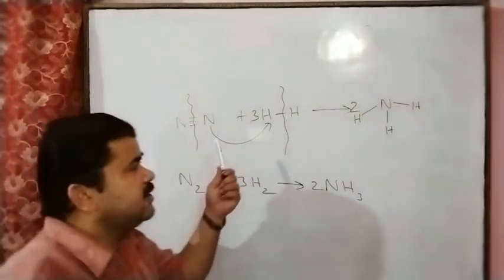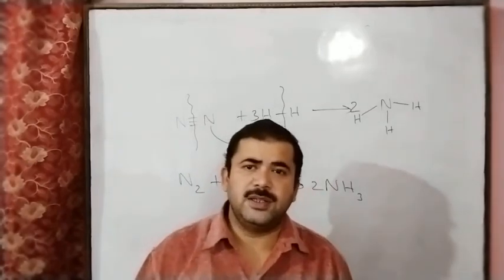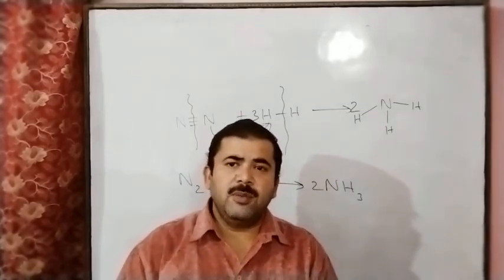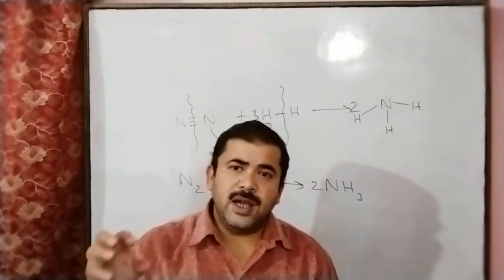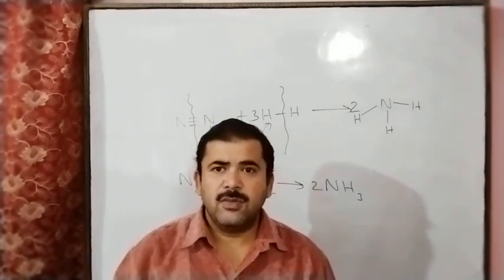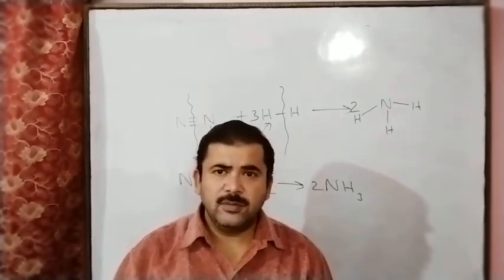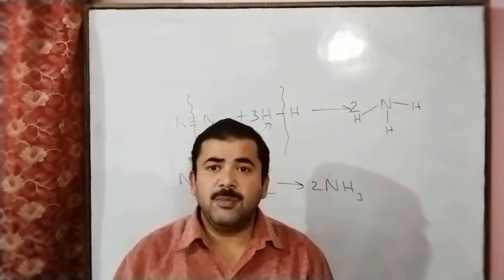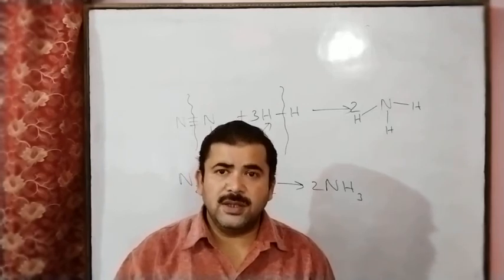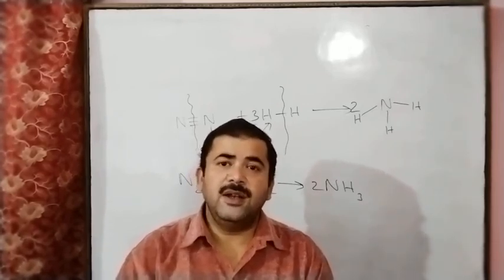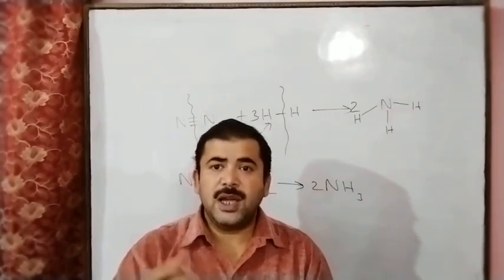So here we can see that arrangement of the atoms takes place. Breaking of the bond and formation of the bond takes place. So here energy is absorbed or evolved. In this way, in many reactions the energy is absorbed. Suppose we take a very common example, photosynthesis. Photosynthesis is a chemical change, and here light energy is required, sunlight energy is absorbed.